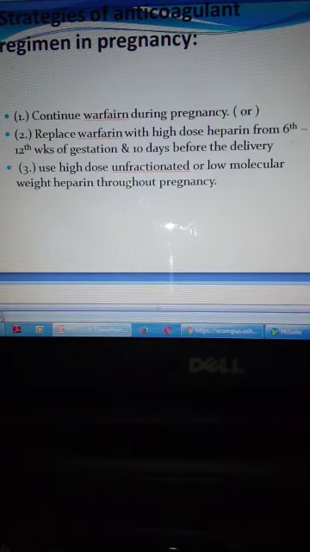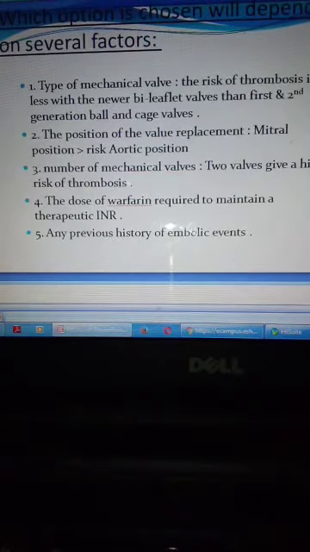How can each of these three strategies be used? Which option is chosen will depend on several factors. The first is the type of mechanical valve. The risk of thrombosis is less with the newer bileaflet valves than with the first and second generation ball and cage valves. The position of valve replacement is important: the mitral position has more risk of thrombosis than the aortic position. Then the number of mechanical valves: when there are two valves, the risk of thrombosis is higher than with one valve replacement.